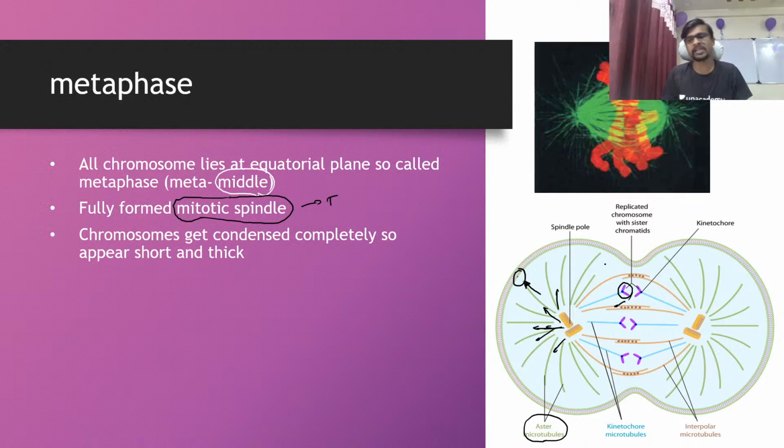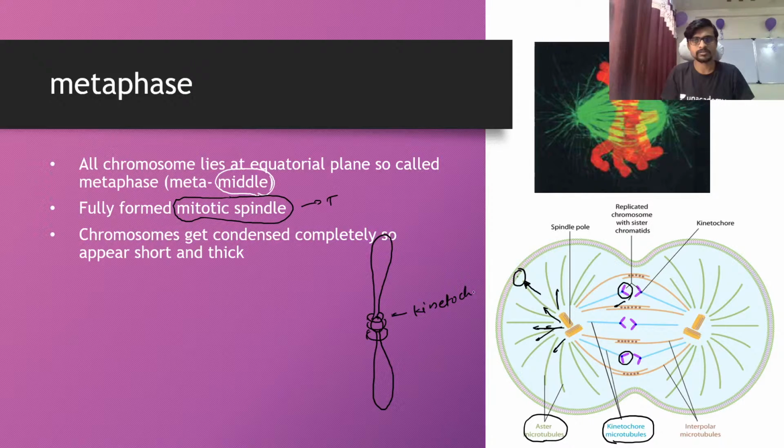The second thing is the kinetochore microtubule. Kinetochore microtubule means any microtubule or spindle fiber attached to the middle part of a chromosome. The middle part of a chromosome is called the centromere. Here are a few proteins which look like this, making a round on this central part. These proteins are nothing but the kinetochores. The structure is nothing but the kinetochore, and actually the